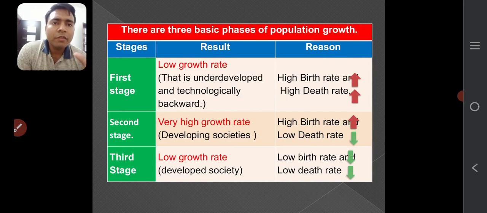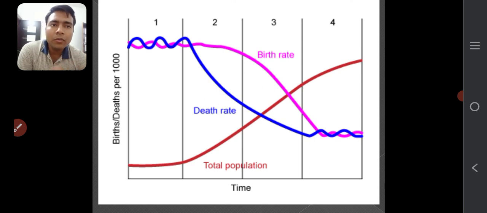This is the basic thing which we have to study in a developed country like USA and Britain. We can see that the birth rate is low and the death rate is also low, but in underdeveloped countries the birth rate is high, whereas in developing countries only the death rate is low. Here the death rate is low, and the birth rate is also getting low, but some more needs to be done.